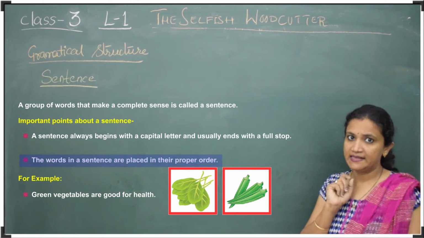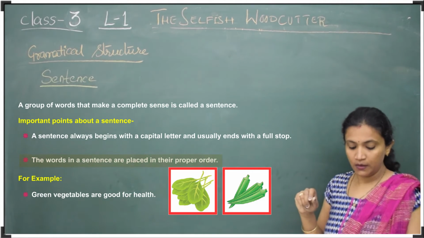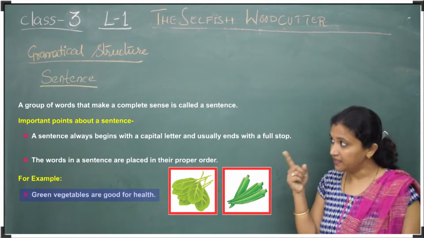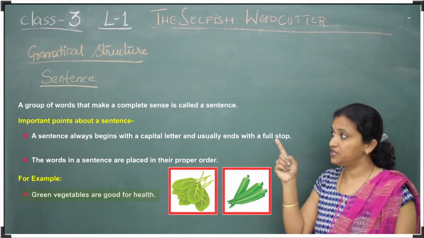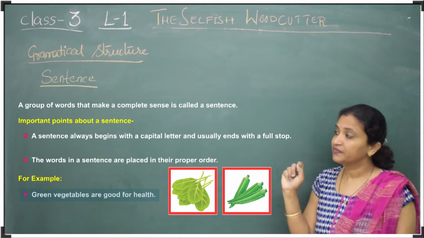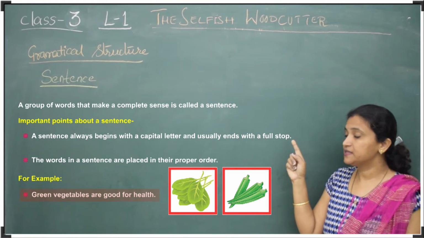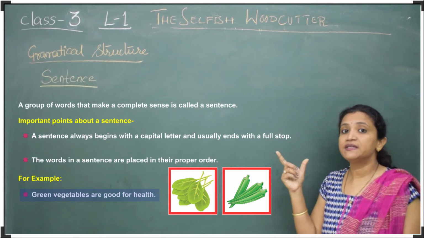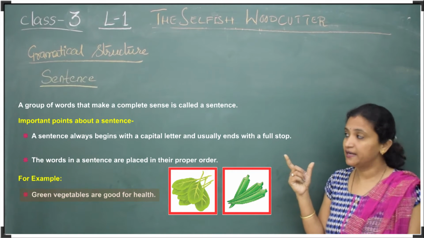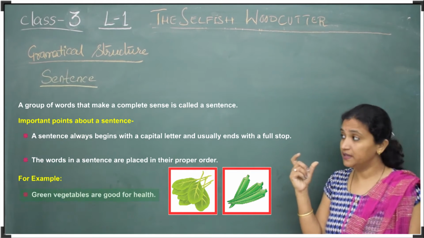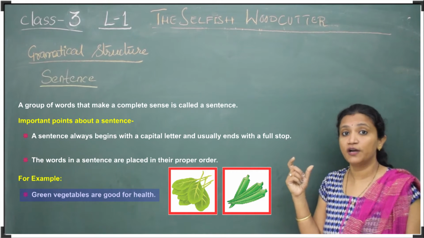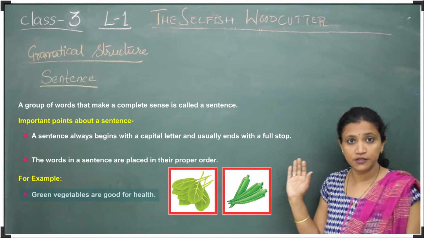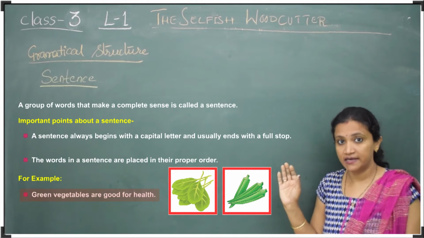Let us see an example. Green vegetables are good for health. In green vegetables, you can see G is capital here, and after health there is a full stop, and the complete sentence is giving us the meaning. That means green color vegetables are good for health. So this is giving us the meaning. That is the reason it is called a complete sentence.